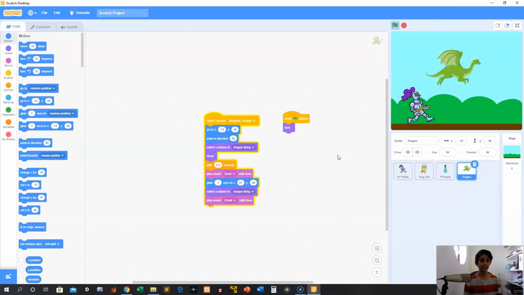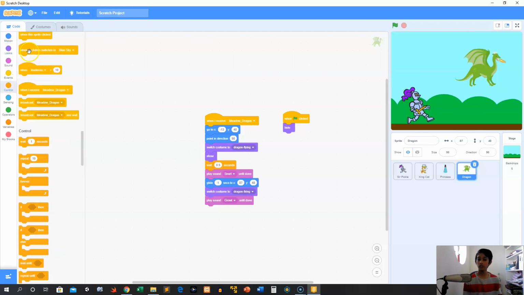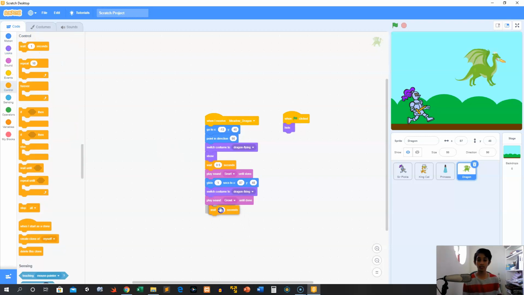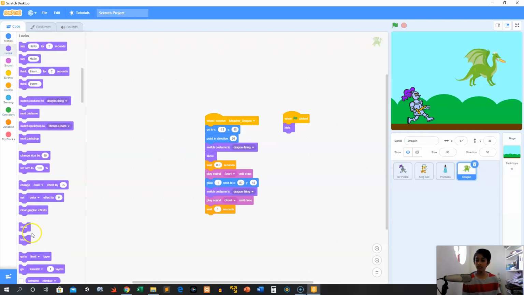What a wonderful day. He'll fly, and he'll fire a bolt. So now that I have my dragon doing that, I'm going to make him disappear. So we can go into control and grab a wait 1 second, and then we can go to looks and pick up hide. So that's what the starting scene is going to be.